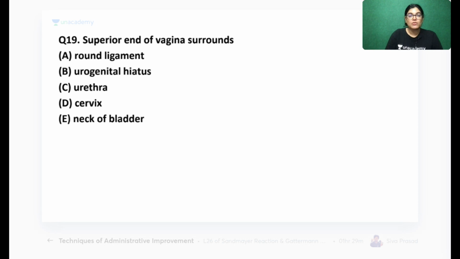Superior end of vagina is surrounded by. Means it is surrounded by which structure. Options: round ligament, urogenital hiatus, urethra, cervix, neck of bladder.